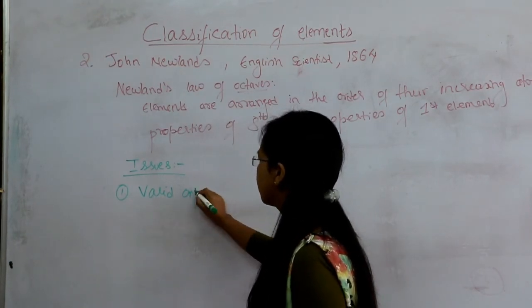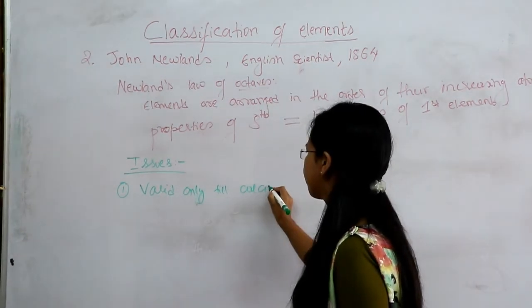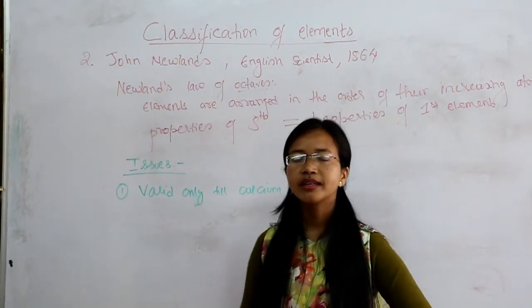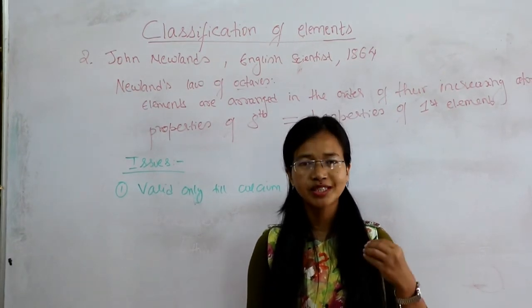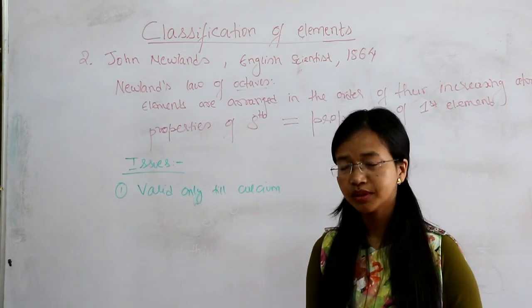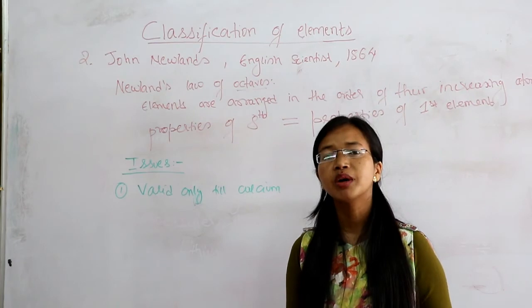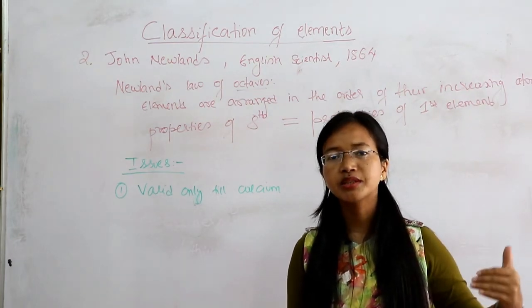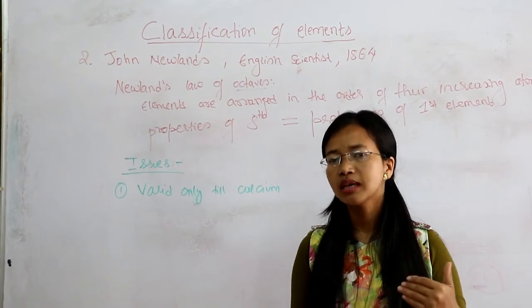And then the second issue is that Newlands assumed that there were only 56 elements. But later, when more elements were discovered, those elements had properties which were different from the elements in his table. So those elements could not fit into Newlands' table.